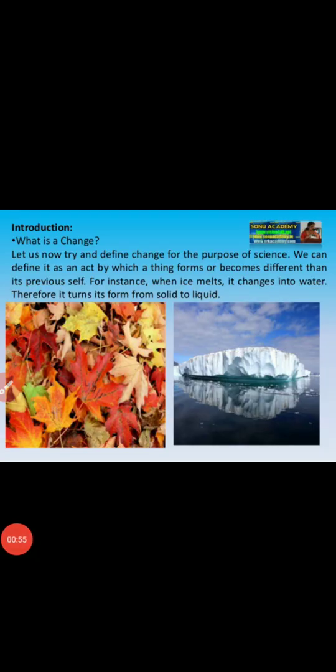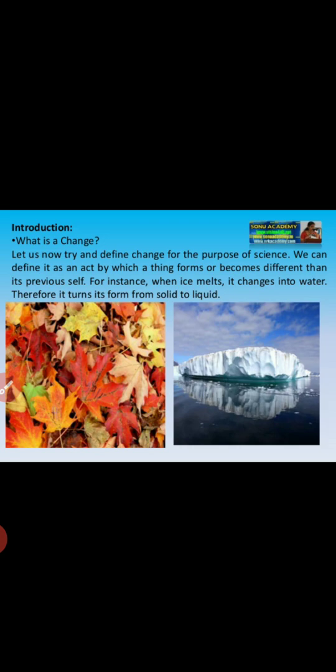So, dear children, in the introduction, first of all, what is a change? What is the meaning of change? Let us now try to define change for the purpose of science. We can define it as an act by which a thing forms or becomes different from its previous self. For instance, when ice melts, it changes into water. Therefore, it turns its form from solid to liquid. That means this is the change from solid to liquid, then again changing liquid to solid.